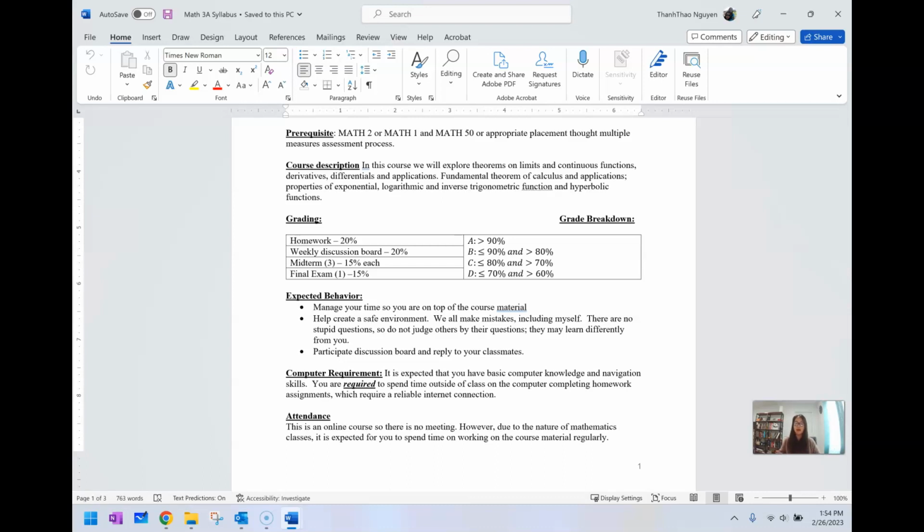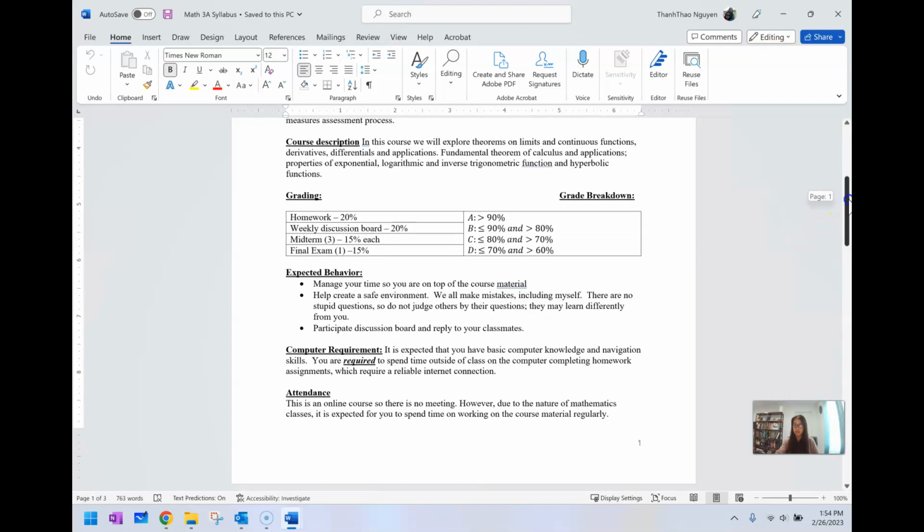If you have a question, your friend may have the same question but be too shy to say so. Do not judge others by their questions. They may learn differently from you. You may be a visual learner, and the other one would learn it in a different way. Participate in the discussion board and reply to your classmates, and we will talk more about that in a little bit.